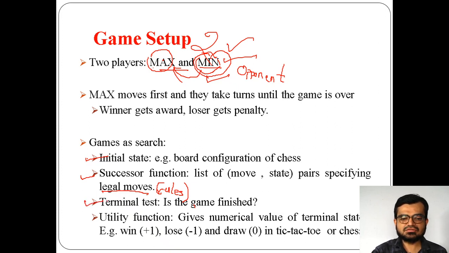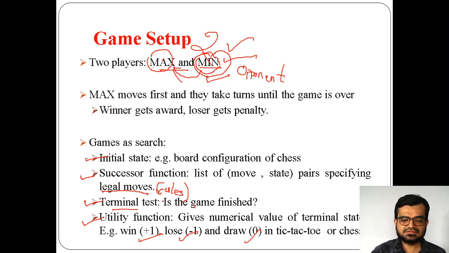Terminal test. Terminal test means, for example, if you reach one state, whether your game has finished or not. If it finishes, then the terminal test is successful. And finally you have this term utility function, which you haven't seen in the previous search mechanisms, but here you use it in games. It will have three values, +1, -1, or 0. So it will give you the final result.